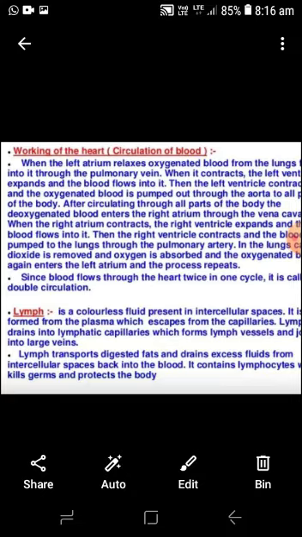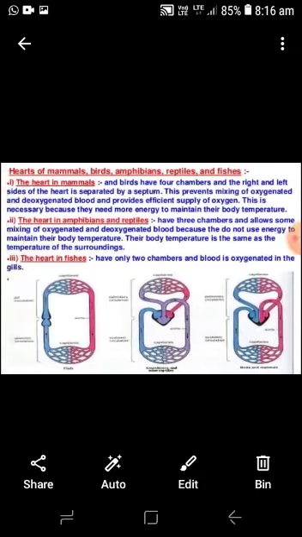In different vertebrates, there are different kinds of hearts with different chambers. The hearts of mammals, birds, amphibians, reptiles and fishes are different, with different numbers of chambers.